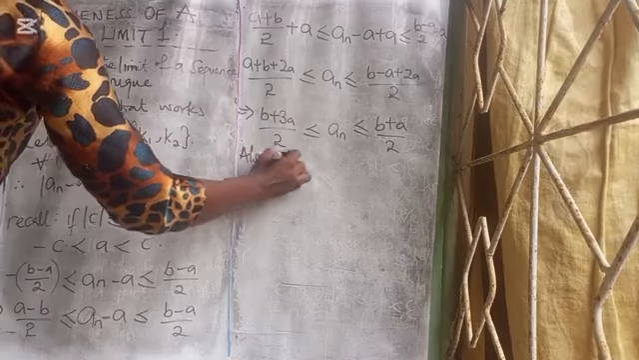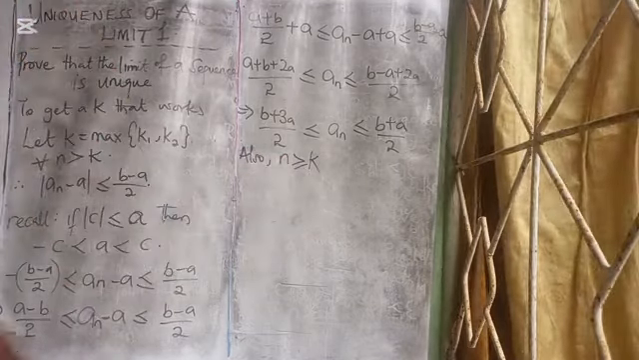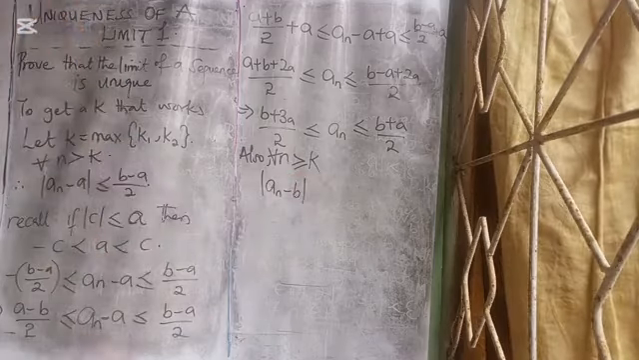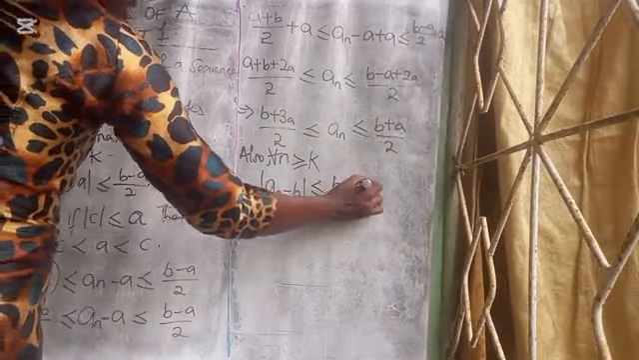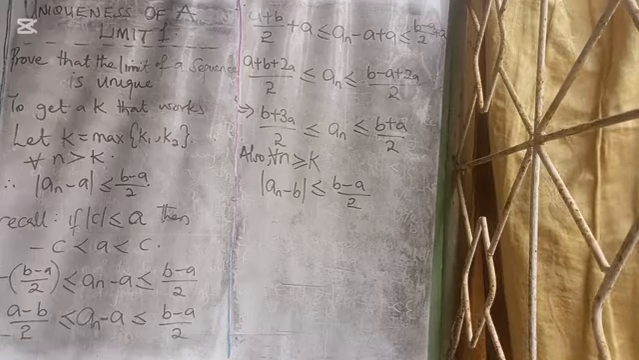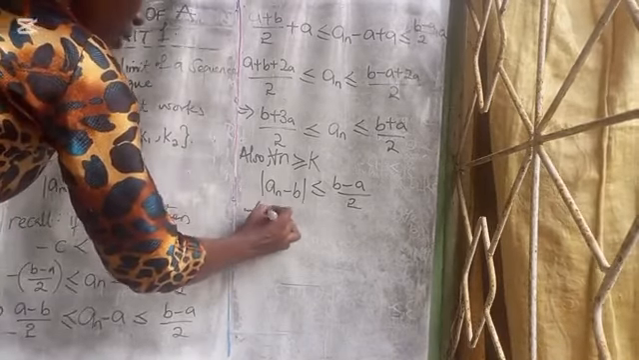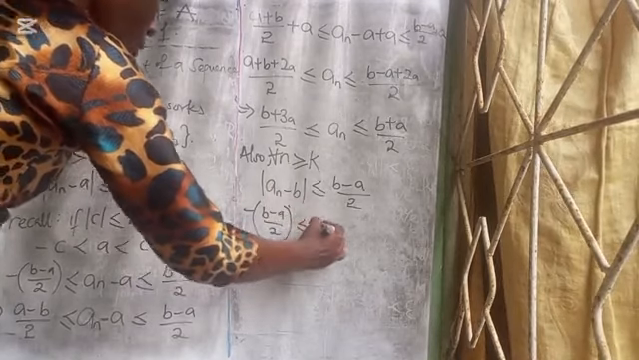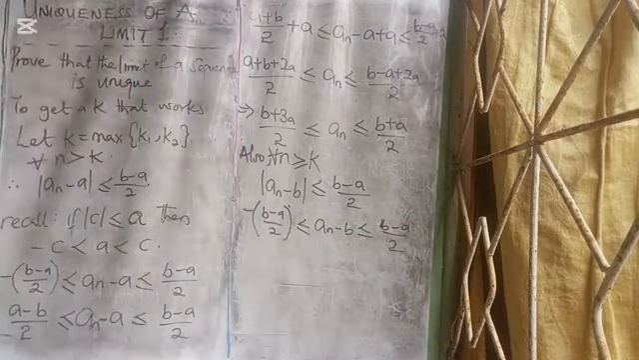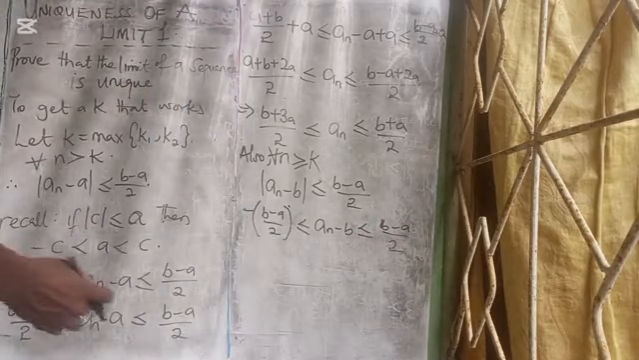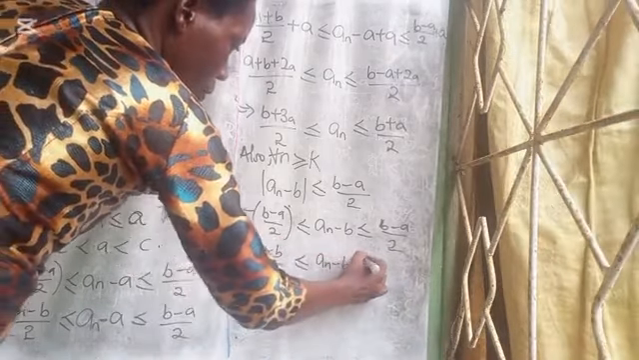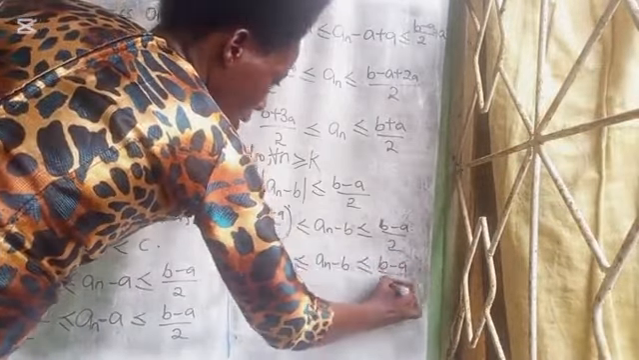Also, for all n greater than or equal to K, our |an minus B| is also less than (B minus A) over 2. Again, by the rule of equivalence that we have seen there, we have minus (B minus A) over 2 less than an minus B, less than (B minus A) over 2. And that gives us what? (A minus B) over 2 less than an minus B, less than (B minus A) over 2.